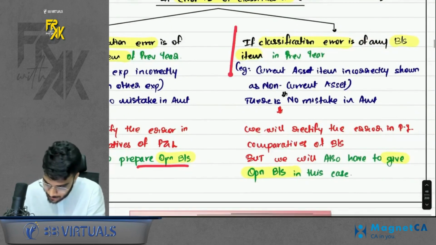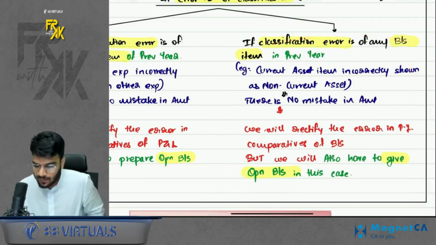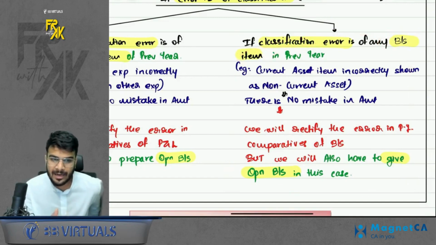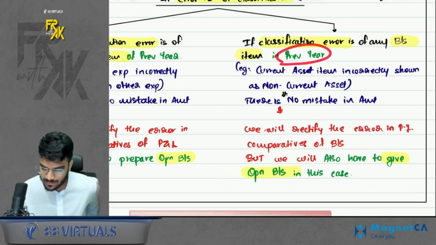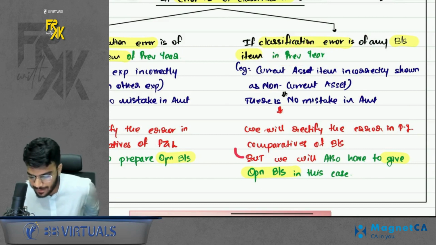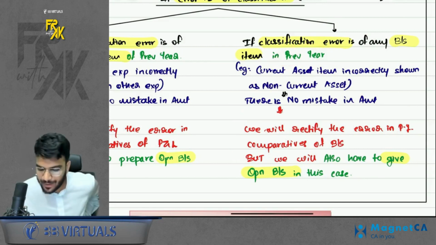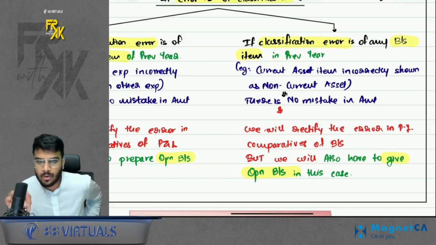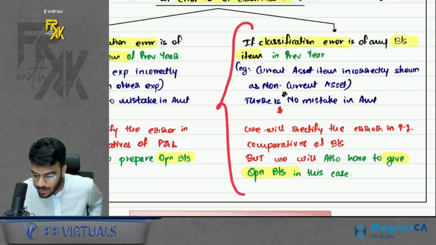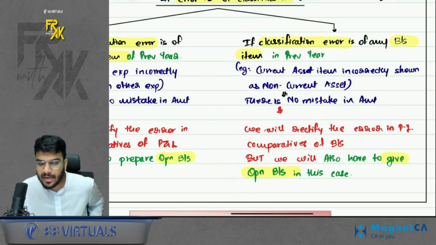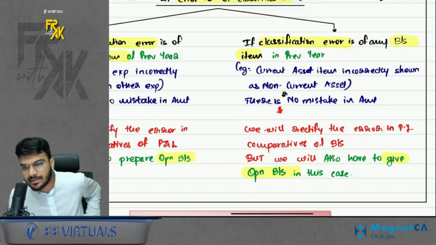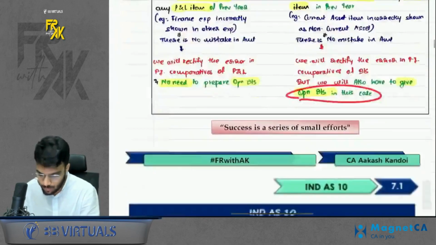Okay, but here comes the exceptional case. If the classification error relates to a balance sheet item, say you showed a current asset item like a non-current item in the previous year, you will rectify the comparatives of the previous year. But you might say that because it relates to the previous year, we need not give the opening balance sheet. You are wrong. It is the only case where, even if the error relates to the previous year, you will have to give the opening balance sheet: the classification error of a balance sheet item of the previous year. So in this case, you will have to give the opening balance sheet. Okay, do remember this part.